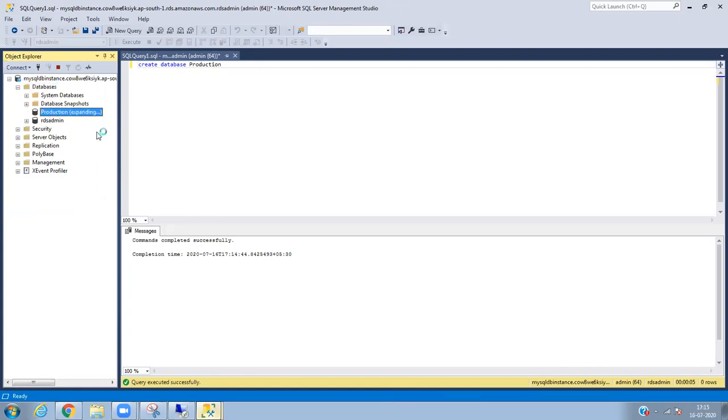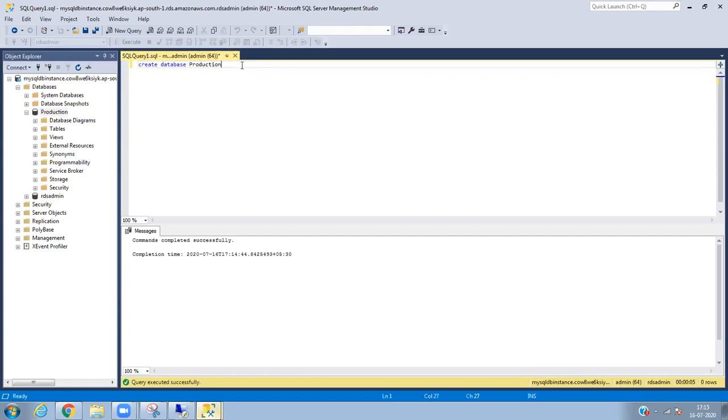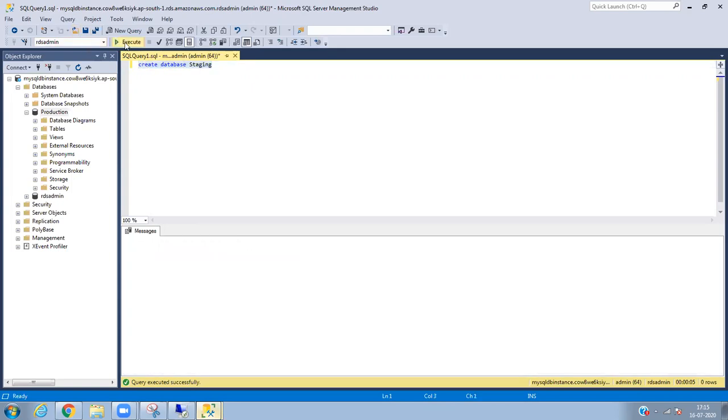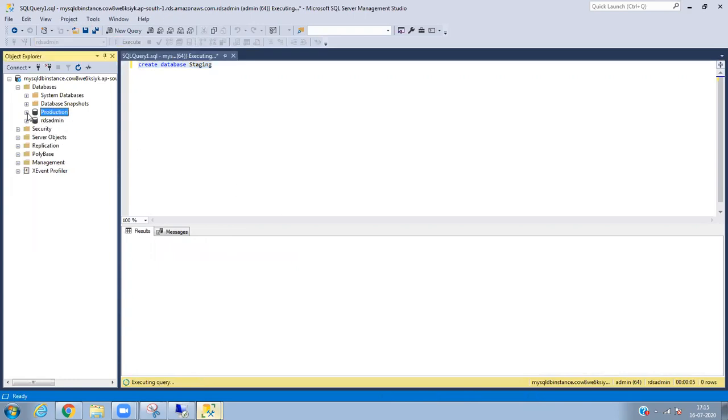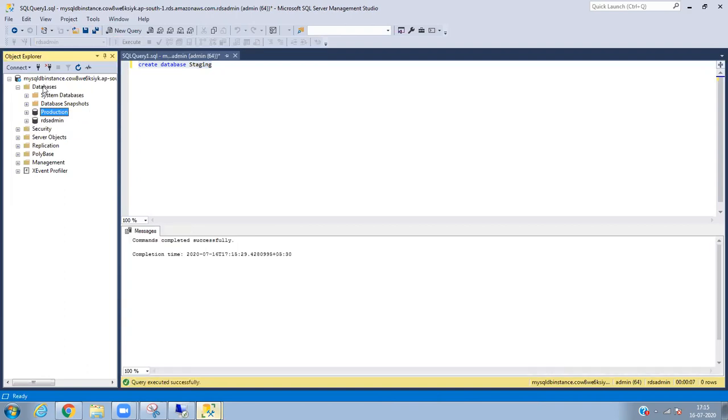In real time, this is what people do. If you see on the left side, you can see production. Initially they will do staging and then move to production, so I will create the staging also. In the company they put staging first, and then copy from staging to production. I'm just giving an example. I created two databases: one is production, another one is staging.